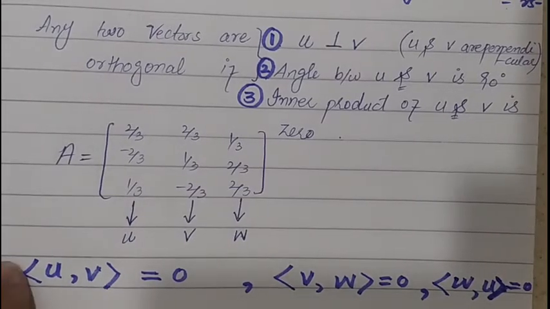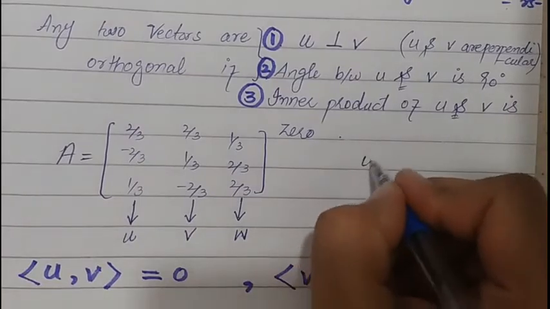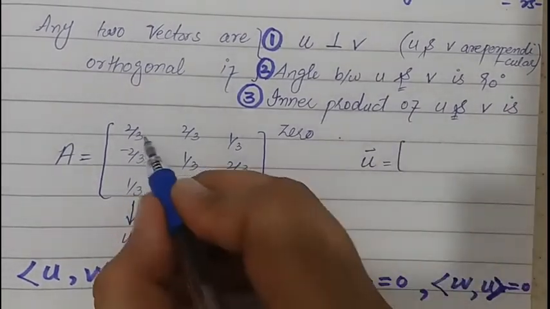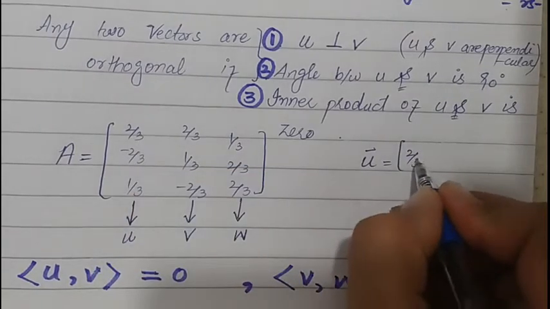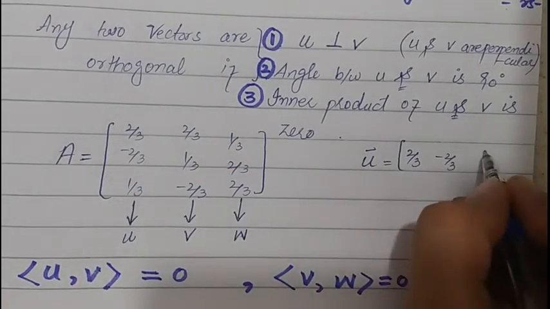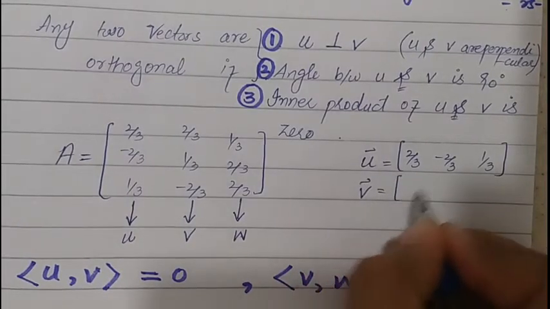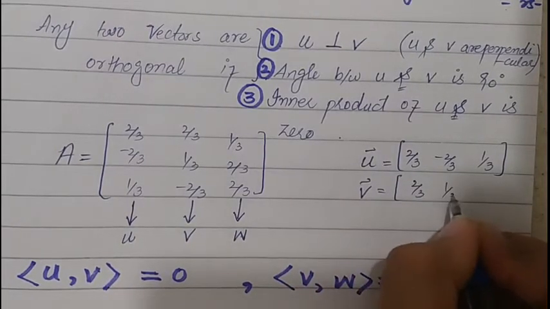So from here we will get the U vector is equal to 2 by 3, minus 2 by 3, 1 by 3. The V vector is 2 by 3, 1 by 3, minus 2 by 3.